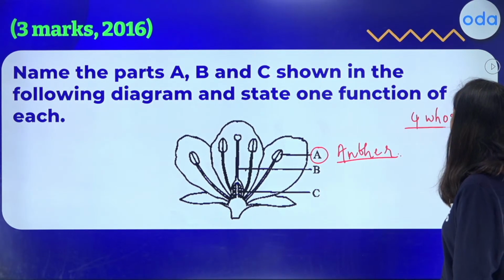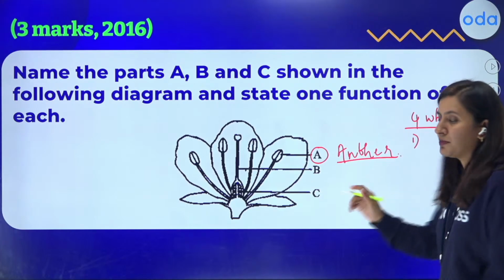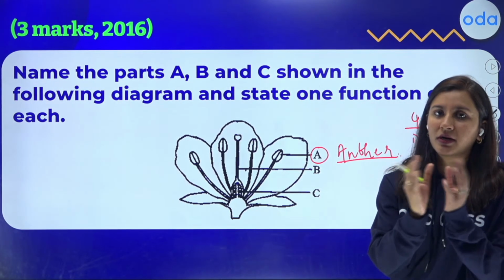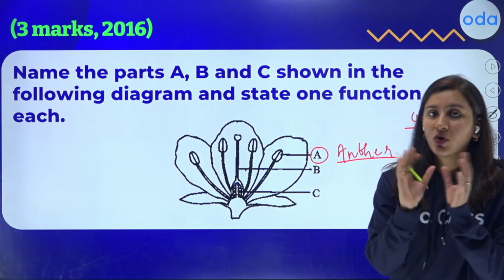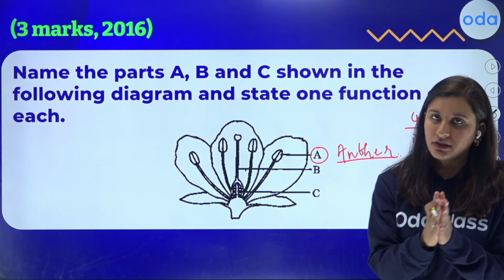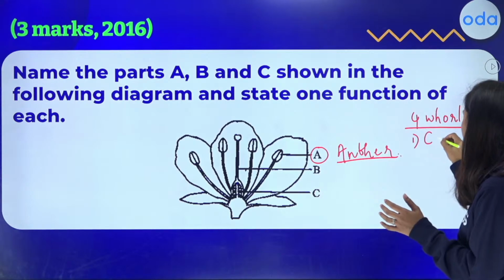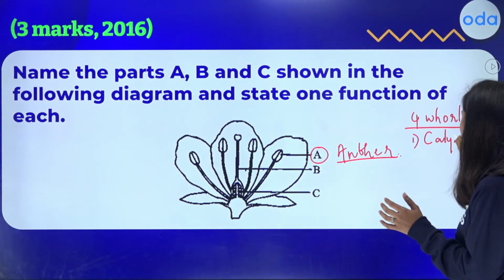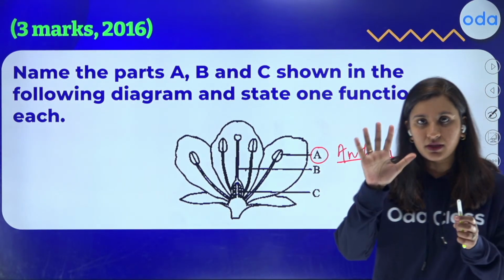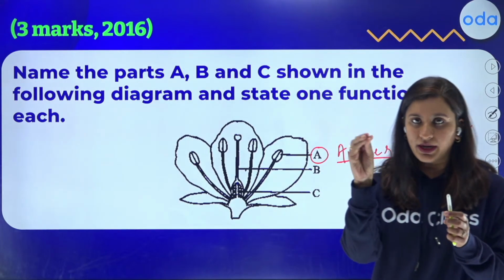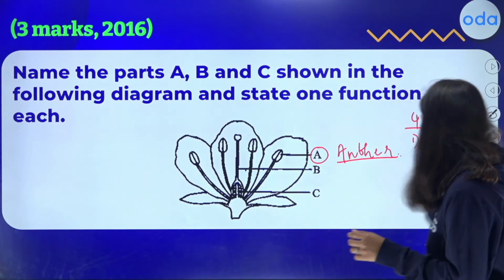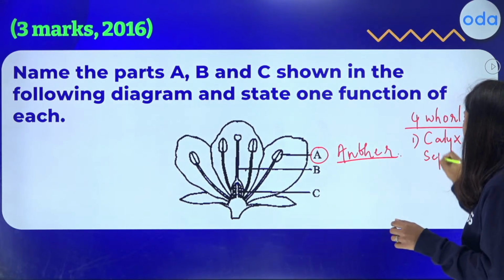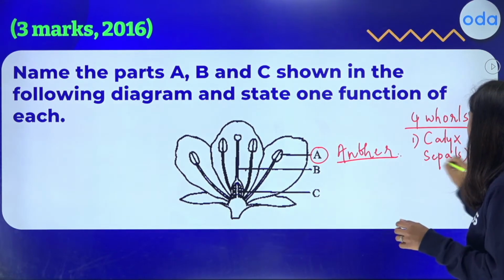So the 4 whorls are, starting from the bud stage, there will be a whorl of sepals which are green in color, right? So the whole whorl is called calyx, okay? There are 4 whorls, so the entire layer, the entire whorl, is called calyx. Like my hand is the entire whorl, and each of these digits will be a sepal. Okay? So calyx is made up of green structures called sepals.